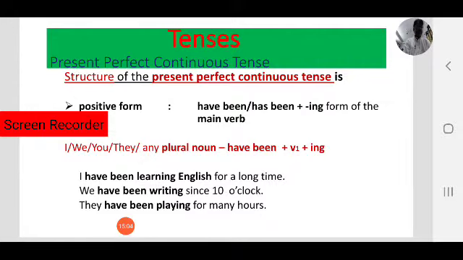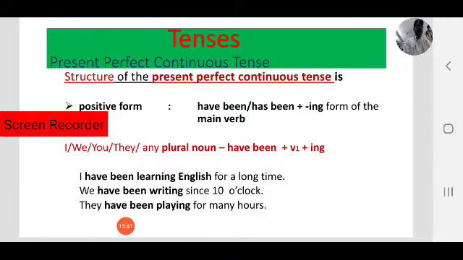For example, write is a verb. Write, main verb or base form. What is the V2? Yes, wrote. That is wrote, V2. Next, V3, or past participle, written. Next, V4, or present participle or V ing form, that is writing.